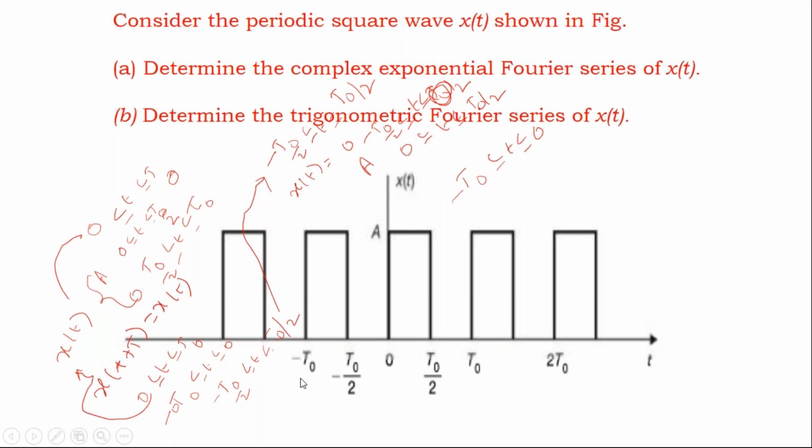What is the value from A? Yeah, good Nikita. And from minus t naught by 2 to 0, what is the value? Zero. Yes. Now the condition for x of t. Yeah, good. Now the condition for x of t is, for this case,